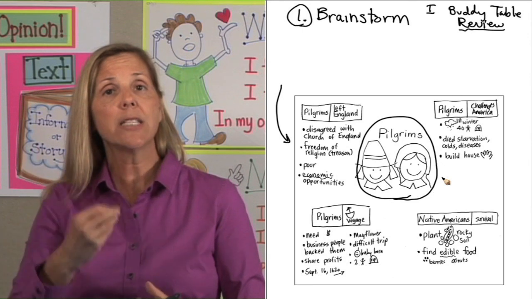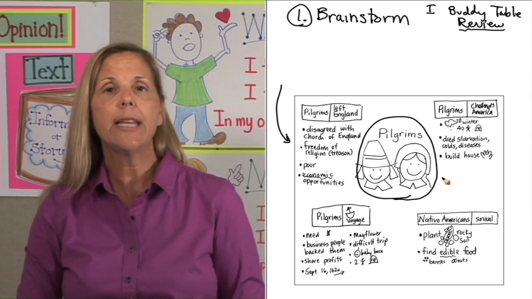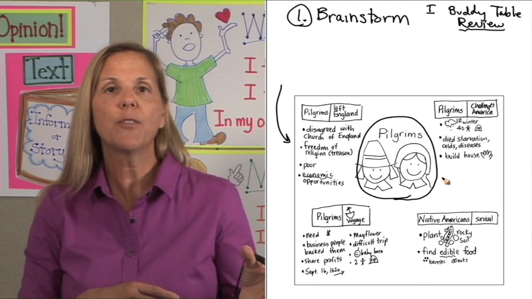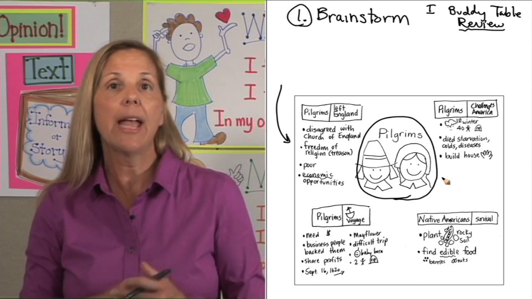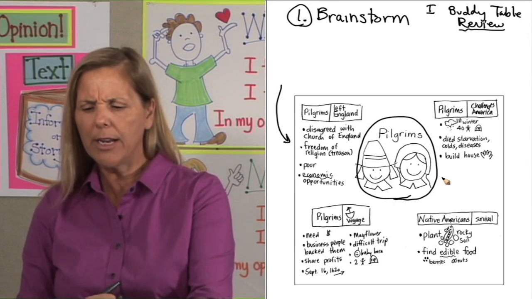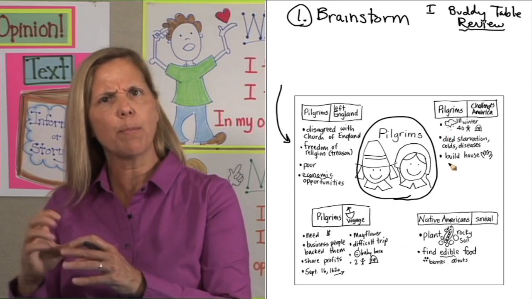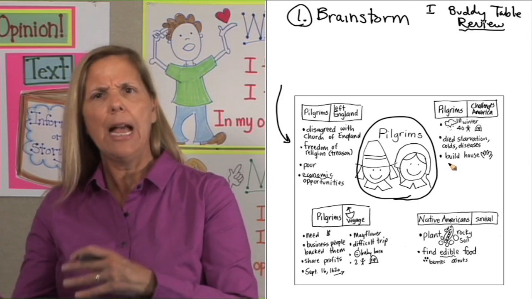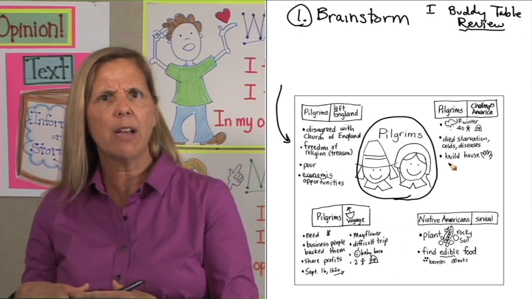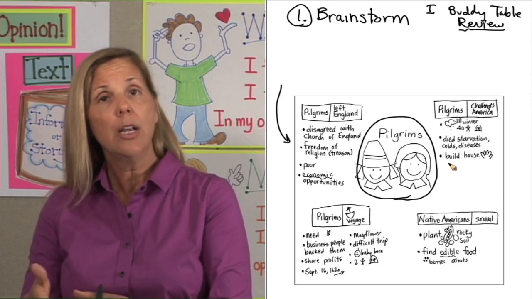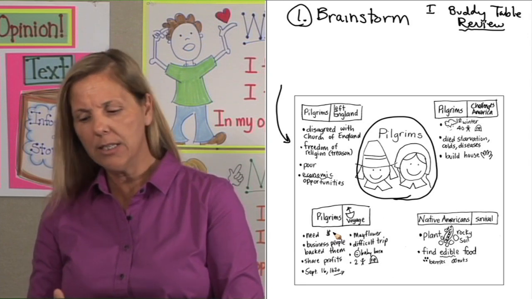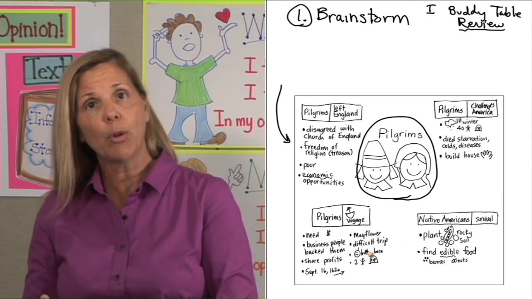They gave me some new information. They said, we learned about how the Native Americans taught them how to hunt for deer and bear and also how to fish. Okay, where would I put that information? Am I going to put it up here where they had to build plank houses by hand, how they caught many diseases, where they died, almost 40 of them their first winter, or down here where they learned how to plant corn in rocky soil from the Native Americans, how the Native Americans helped them find edible food?